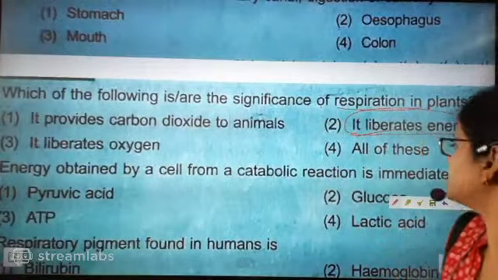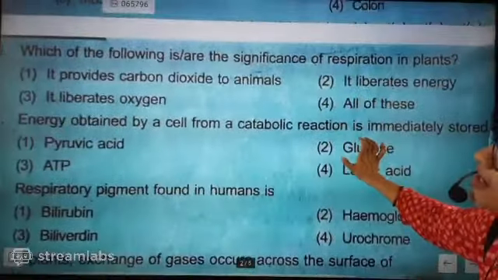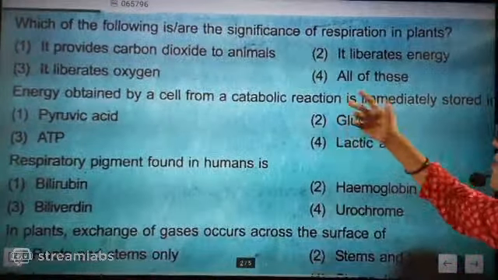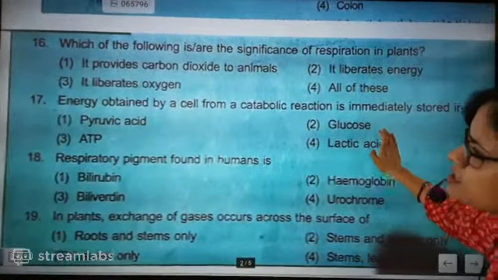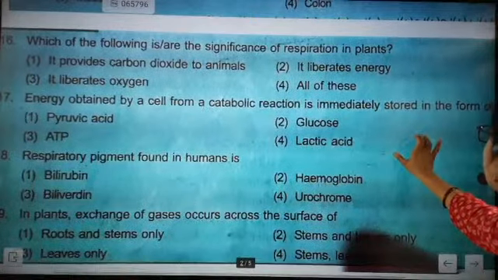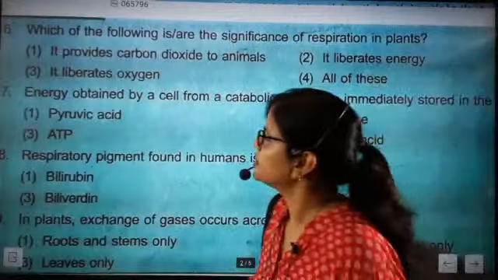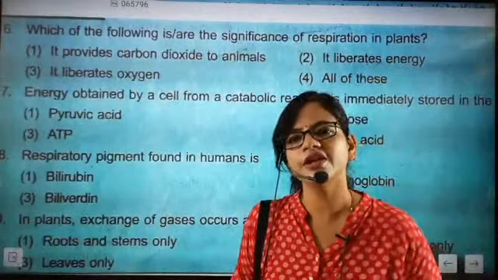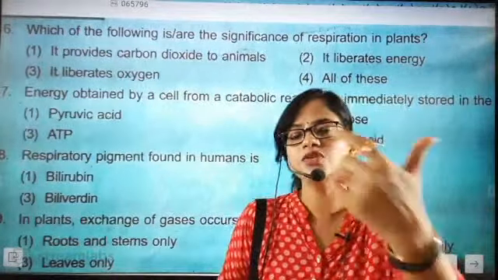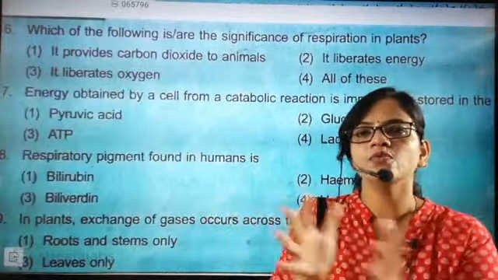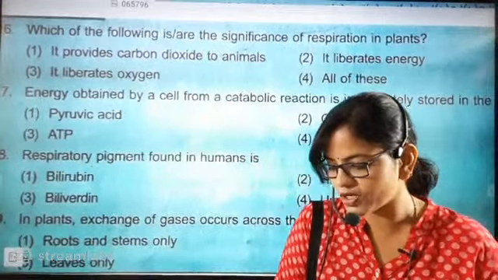Question number 17, try and understand it, beta. Energy obtained by a cell from a catabolic reaction is immediately stored in the form of what? The moment energy is generated after catabolism, you know where the energy is stored. Tell me, which is the powerhouse of the cell? Where are you storing energy?